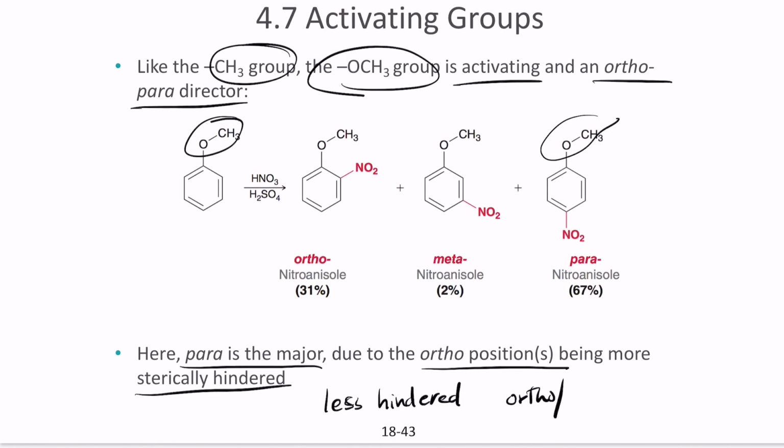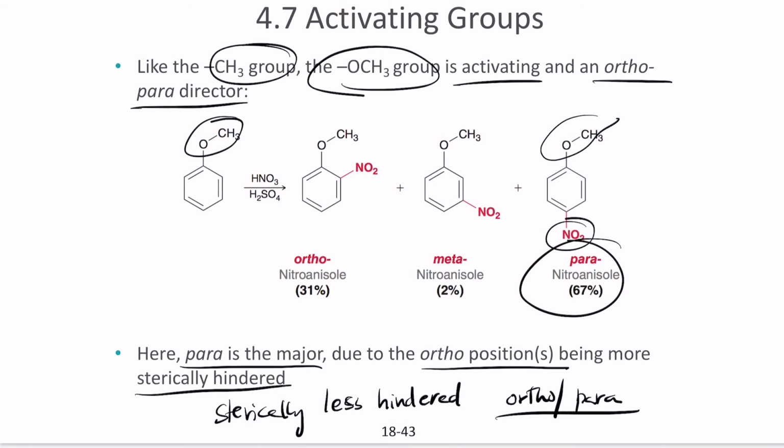ortho or para positions. So whichever is sterically less hindered will end up forming more of the compound. Here para is the less hindered position, meaning that the NO2 here does not have to hide in the presence of OCH3, but the nitro is much freer, so that's why more of the para compound will form.